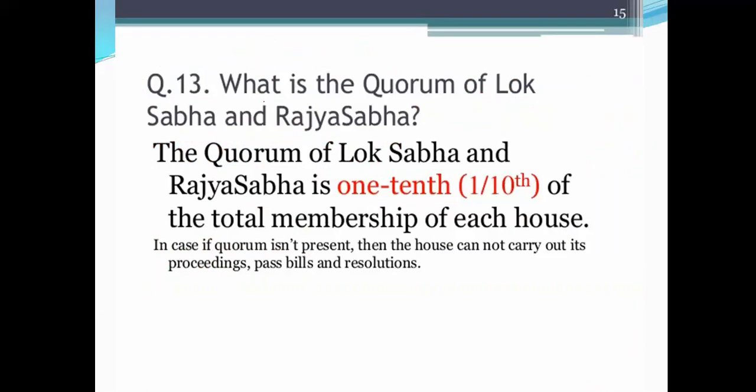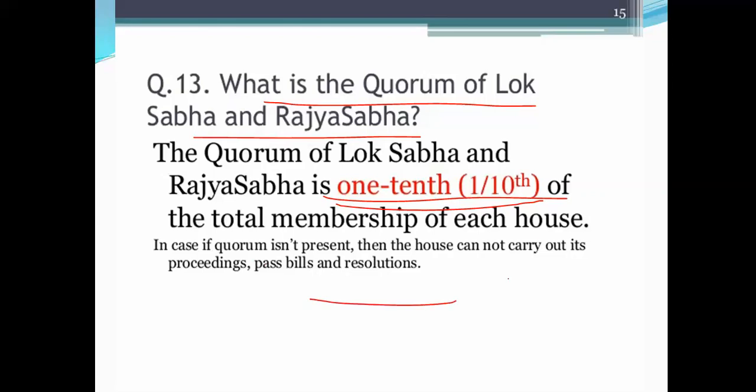Now, what is the quorum of Lok Sabha and Rajya Sabha? Again, the same question I have repeated. It is 1/3. Both in the Lok Sabha and the Rajya Sabha, at least 1/10 of the members should be present. Same thing it is telling. So write down. You can pause the video and write down.